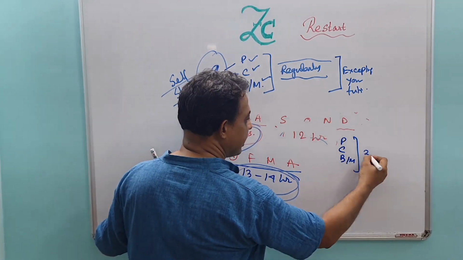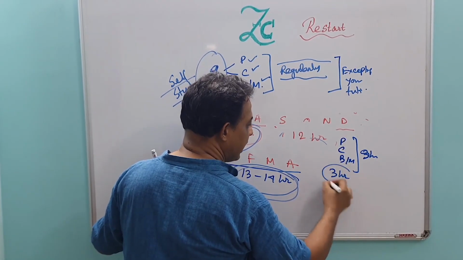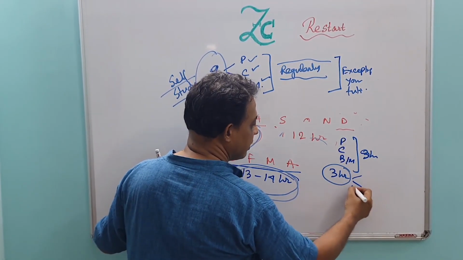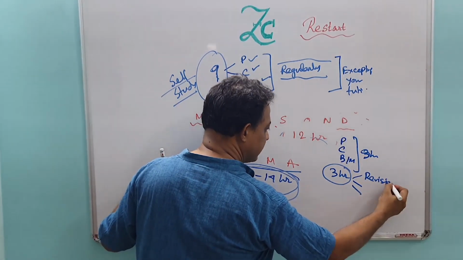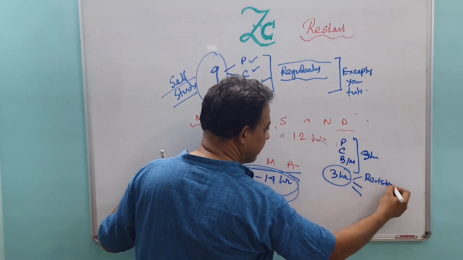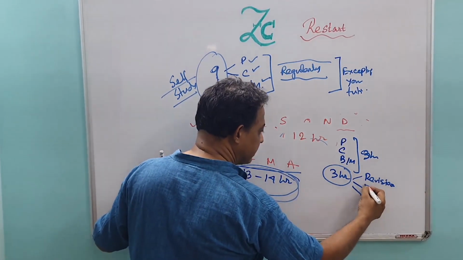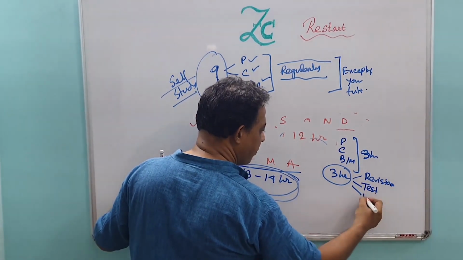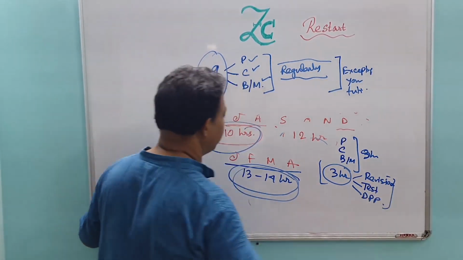So that is the 9 hours, and the rest 3 hours you will devote to revision, and you may also give some additional tests and DPPs. So these 3 hours should be devoted like this.